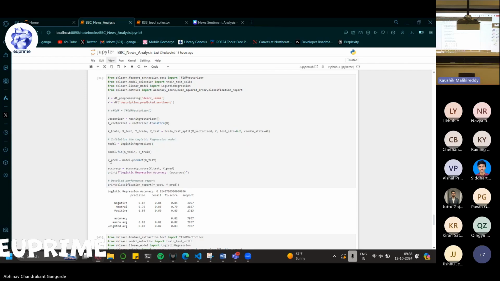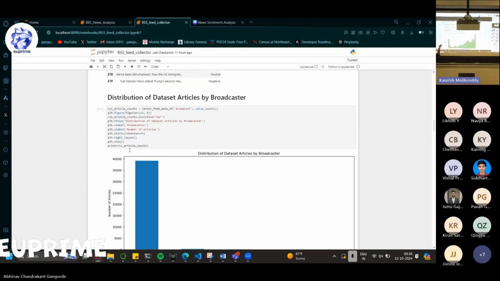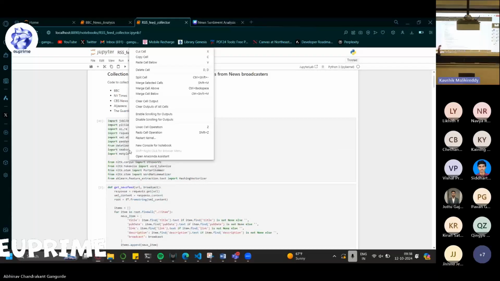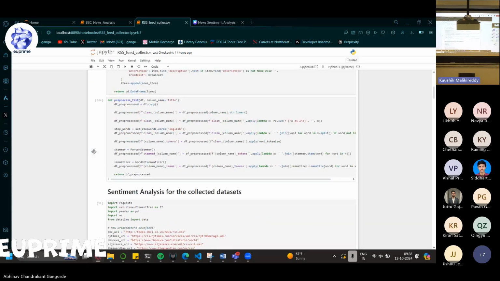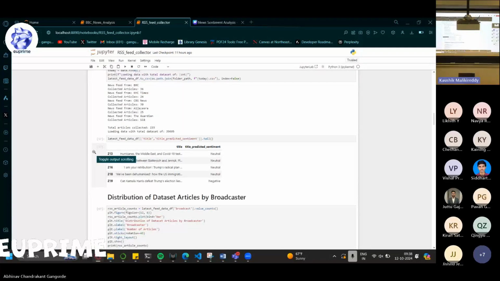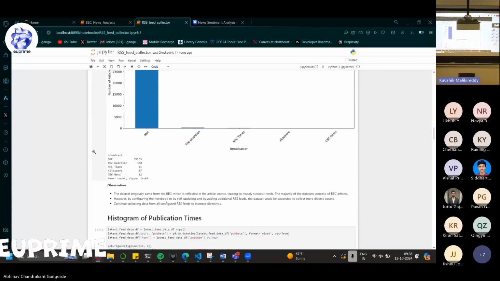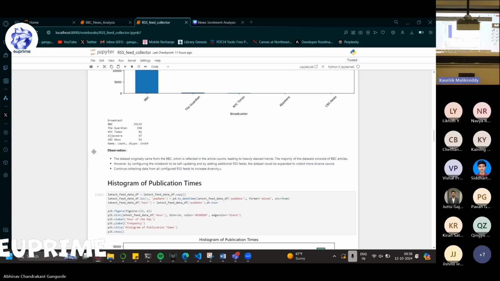Additionally, taking this as the base, I created a notebook which had the feed. I tried to get the feed from other news articles as well, not limiting myself to BBC, but others which are relevant or much more prominent. So I tried to collect the data from these other outlets and use the model that I had initially developed to generate a score. And this is what we can call an overarching notebook which can be run daily to update the daily articles and get the latest data from these relevant news outlets.